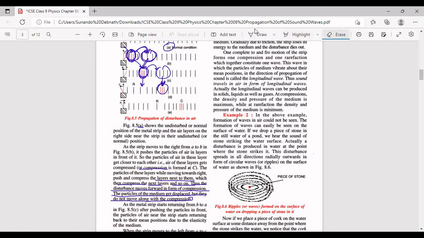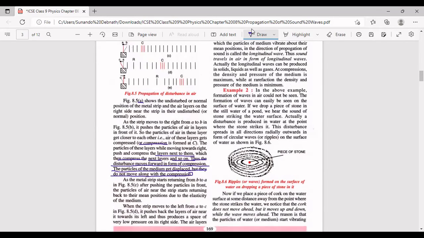In this way, the air particles are not moving from one place to another place. They are at their own place and vibrating. What is happening? They are just transferring their disturbance, transferring their vibrations to the next one, next one, next one, neighboring air layers. वही लिखा हुआ है, the particles of the medium get displaced, but they do not move along with compression. Displaced मतलब वो अपने ही प्लेस पर वाइब्रेट कर रहा है. पार्टिकल्स अपने पोजीशन से डिस्प्लेस तो कर रहा है क्योंकि उसे वाइब्रेट करना है, लेकिन it is vibrating at its own place. They are not moving along with the compression.